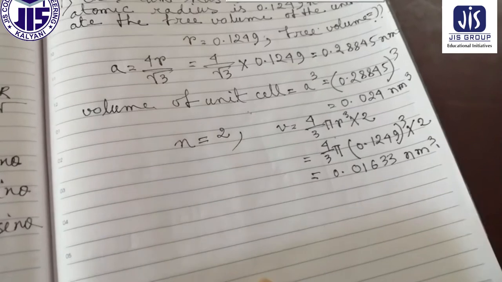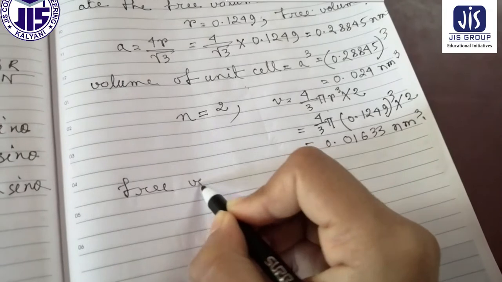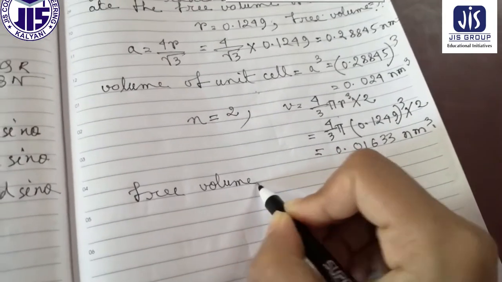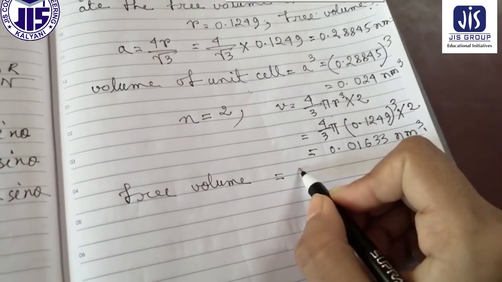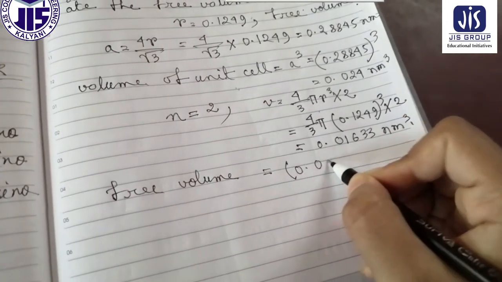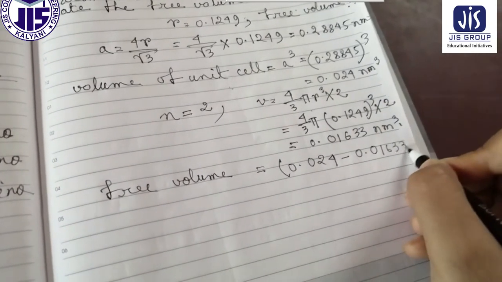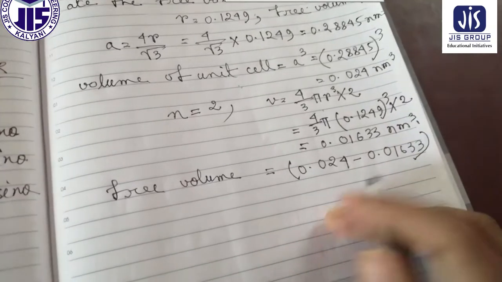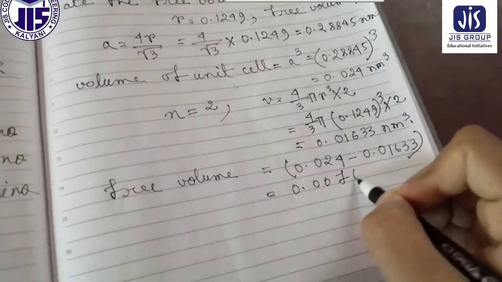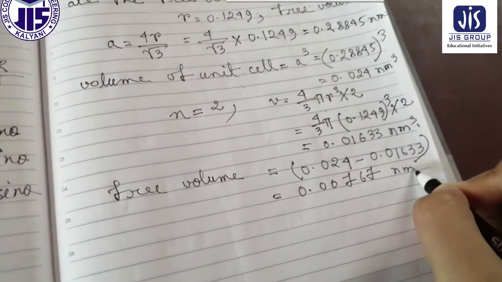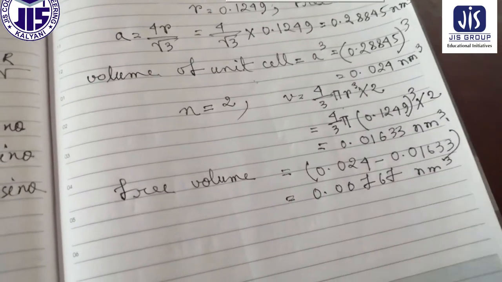Therefore, the free volume is equal to 0.024 minus 0.01633. If you do the subtraction, you get 0.00767 nanometer cube. So this is the answer of the free volume.